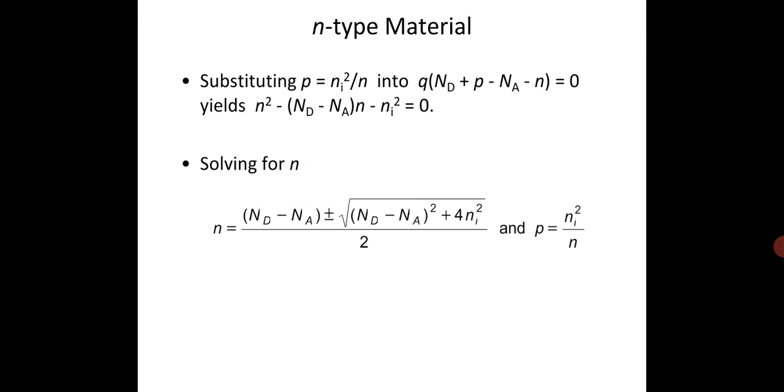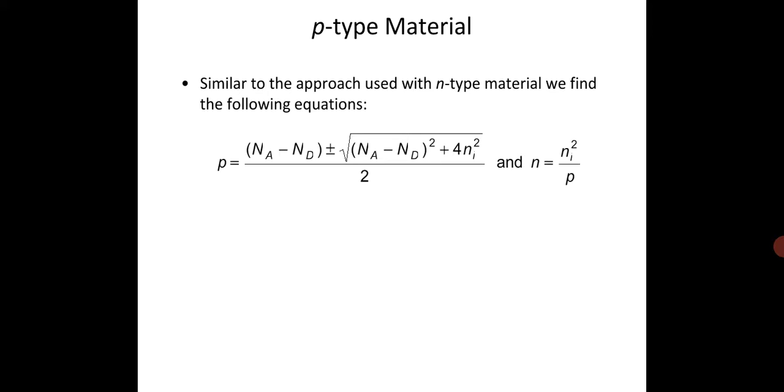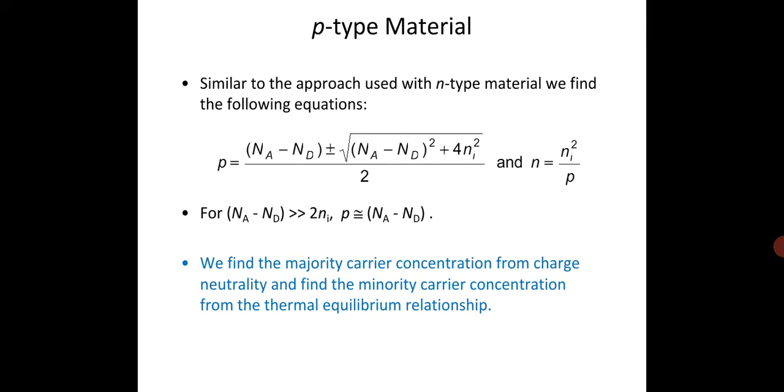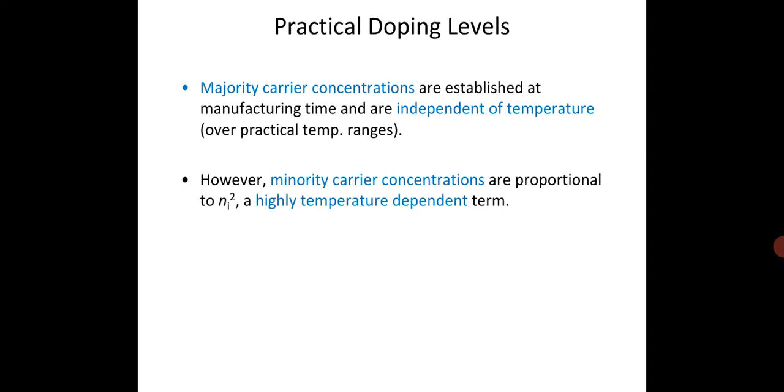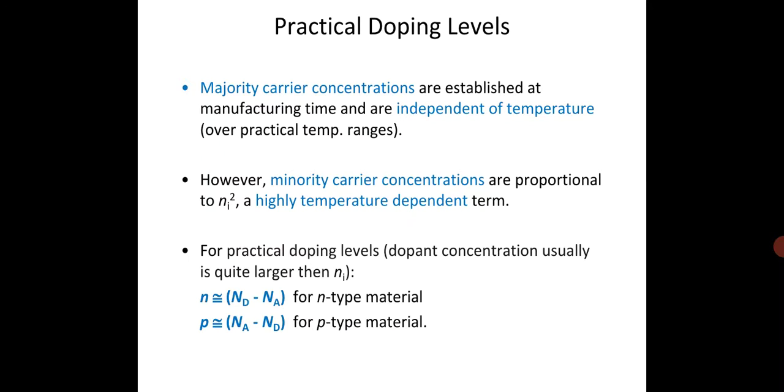Now in N-type material, the number of donor impurities is more than the acceptor impurities. And in P-type material, acceptor impurity is more than the donor impurity. So we find the majority carrier concentration from charge neutrality and then find the minority carrier concentration. Now, practical doping levels: majority carrier concentrations are established at manufacturing time and are independent of temperature. However, minority carrier concentrations are proportional to ni square, a highly temperature dependent term.